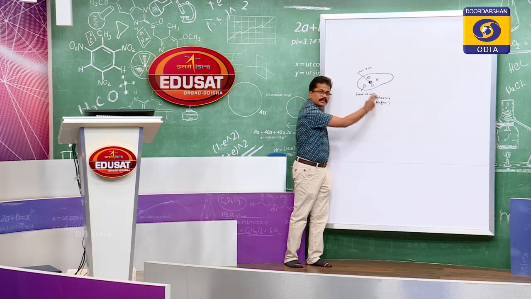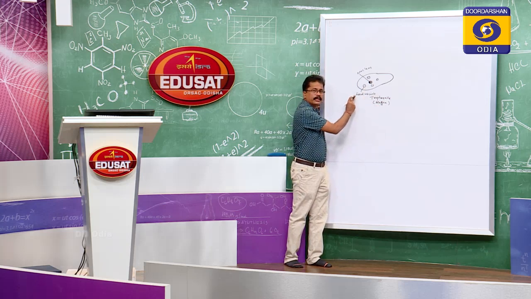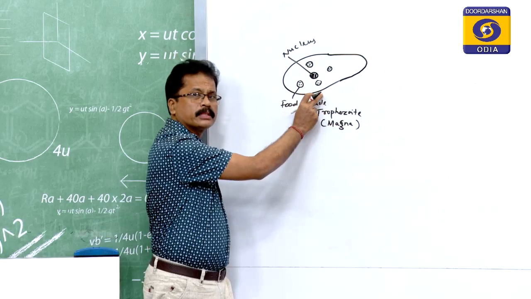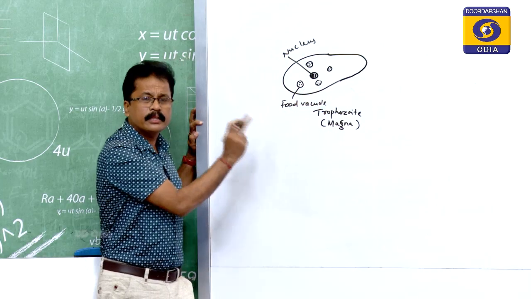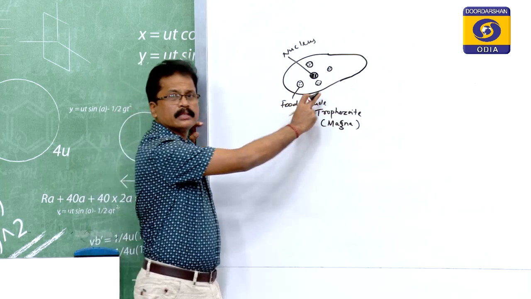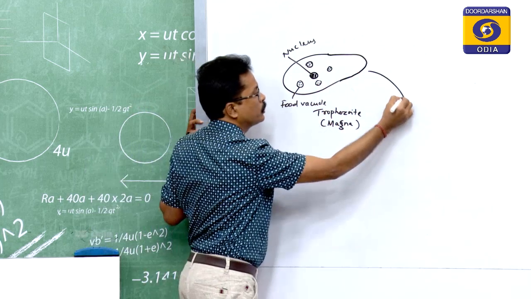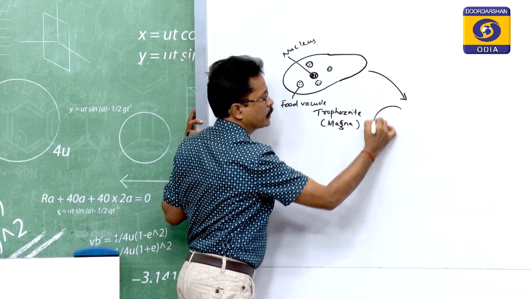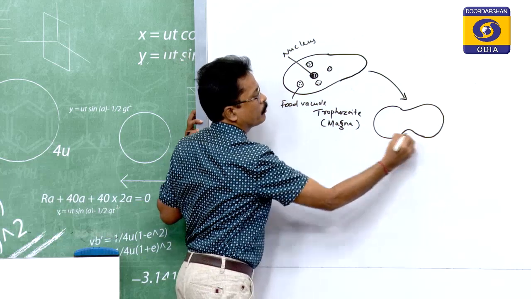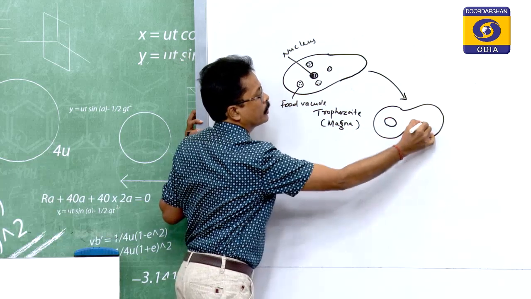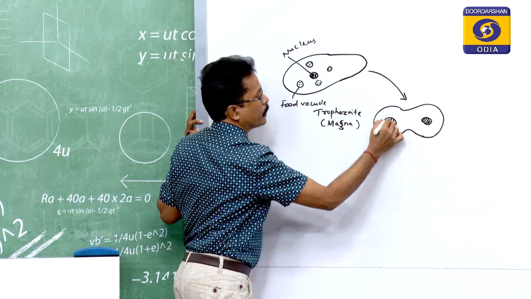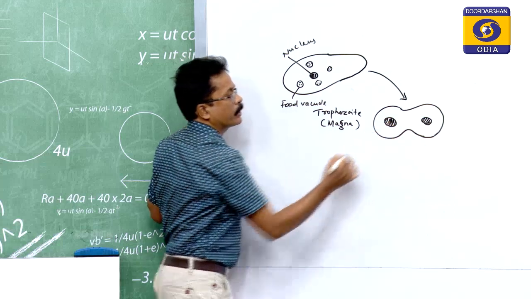Whatever stage I draw here in the diagram, you see that it is the biggest form. That is what I am saying, the trophozoite stage is the feeding stage of the parasite. In this stage it feeds upon the blood and the mucus and increases its size. After attaining the maximum size, the parasite will divide by binary fission. So, what is the type of fission? You say binary fission.